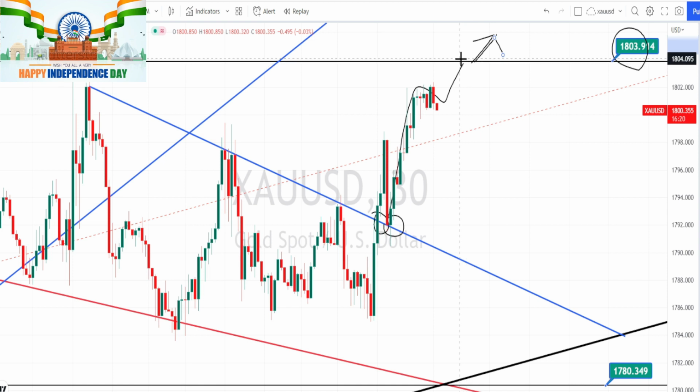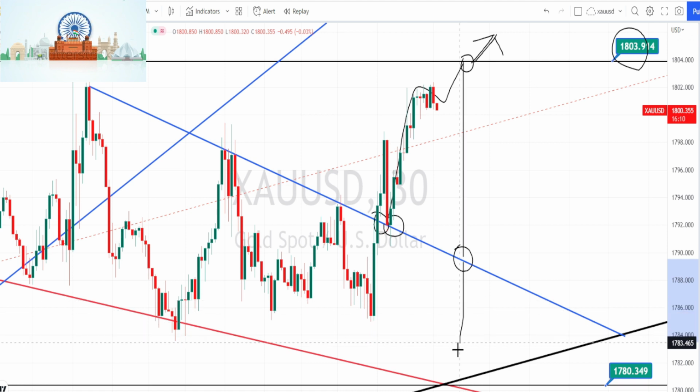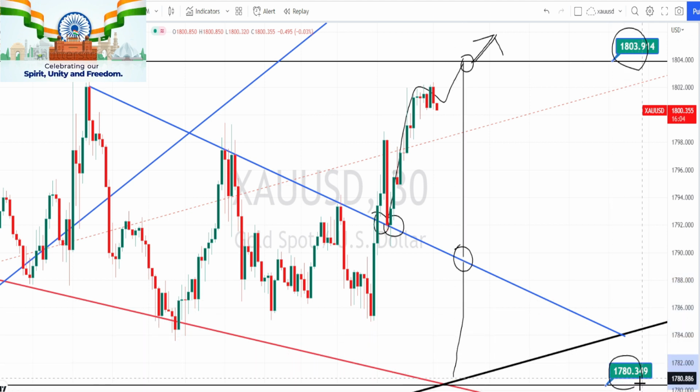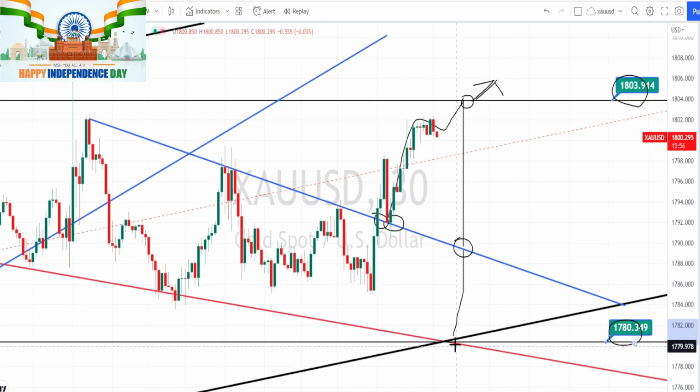And if the price action bounces from this resistance level, we can expect it to take support on the previous trend line or the support line. And if this support line is broken, we can expect it to trend down and take support on the higher time frame support level of 1780. And only when the price action breaks this support level, we can expect a bearish trend reversal to start in 30 minutes time frame also.